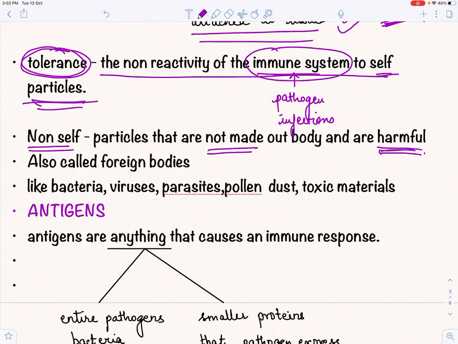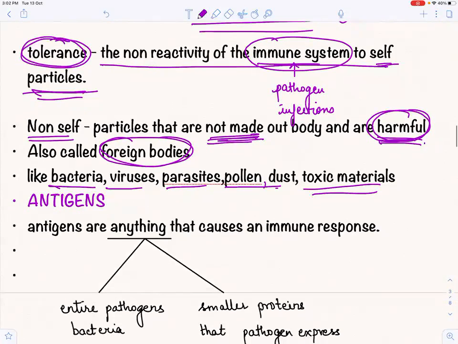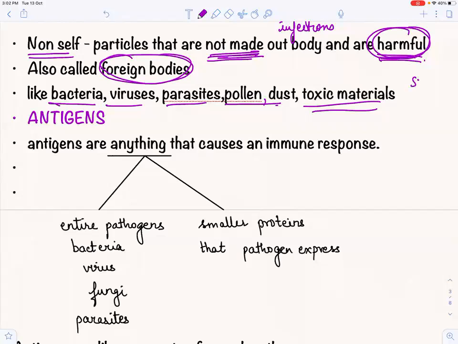and all that are actually useful for the body. So that particles that are not made by our body and are harmful, like bacteria, virus, protozoans and all, these harmful things are also known as foreign bodies, that are foreign to our body. Our body does not recognize it, like bacteria, virus, parasites, pollen, dust, toxic materials, right? Now these are the two words that we understood: self, non-self, and what one else? Tolerance, right? Now these three words we are clear with.